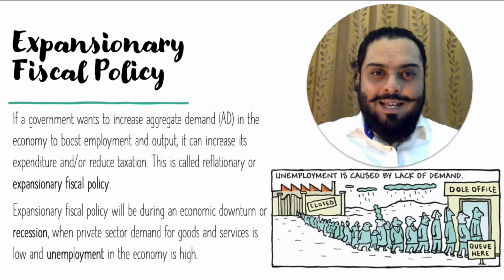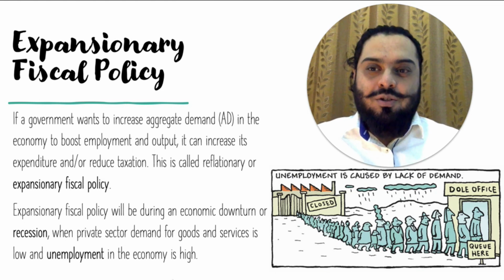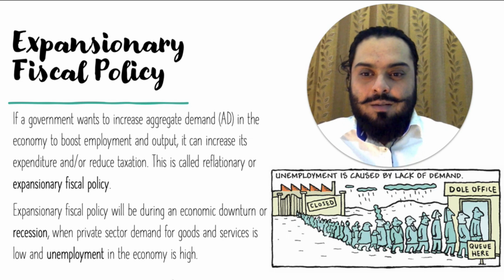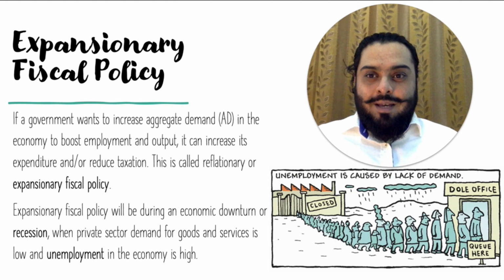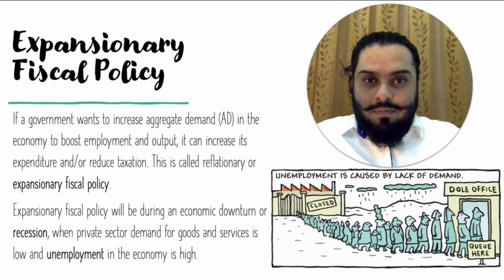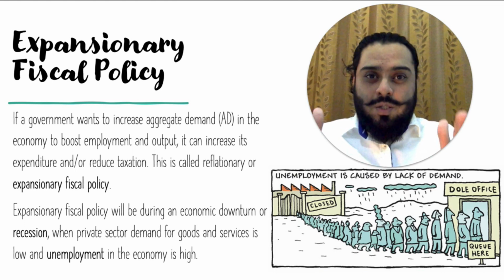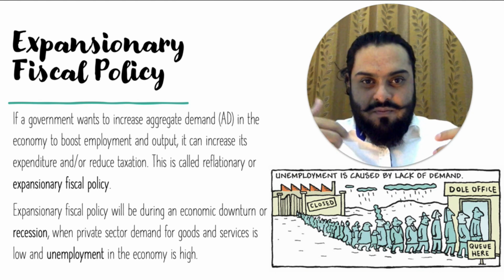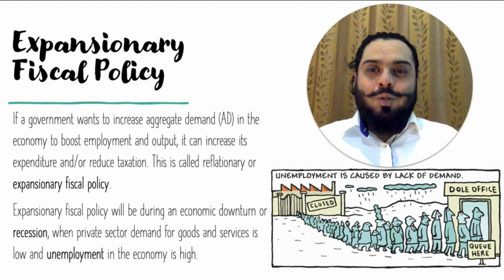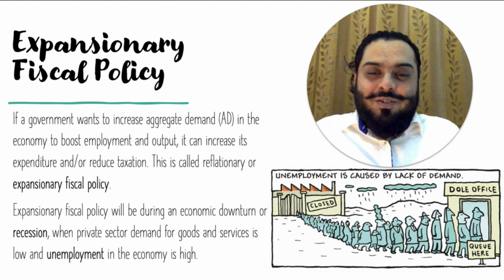Moving on, there are two types of fiscal policy: expansionary fiscal policy and contractionary fiscal policy. Expansionary fiscal policy involves expanding the aggregate demand in the economy. It is usually implemented when there is a recession in the economy. Recession is when economic growth is low, output in the economy is dwindling, and there is high unemployment. So the idea of expansionary fiscal policy is that this policy would try to expand the aggregate demand, hence it is called expansionary fiscal policy.